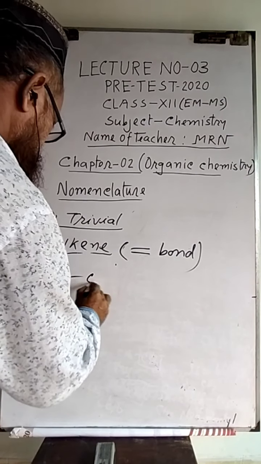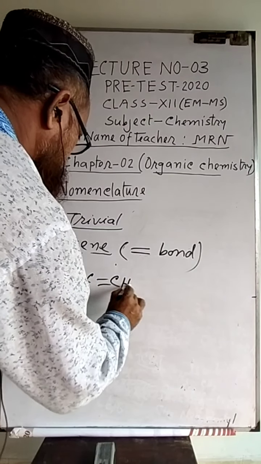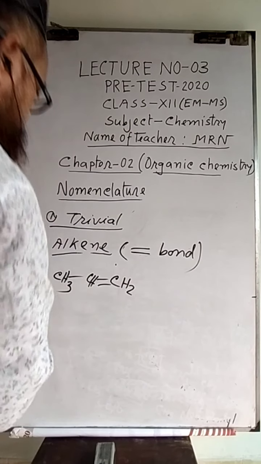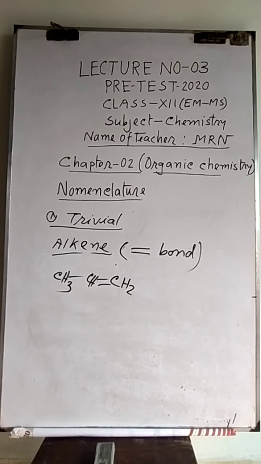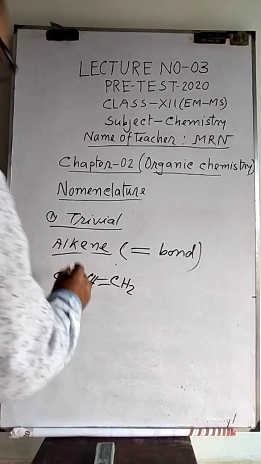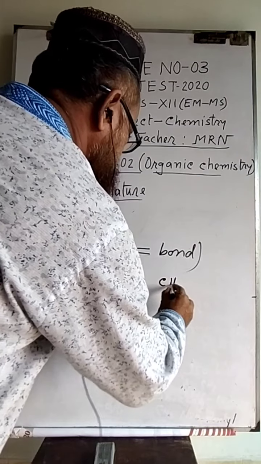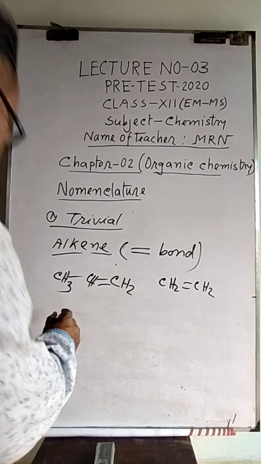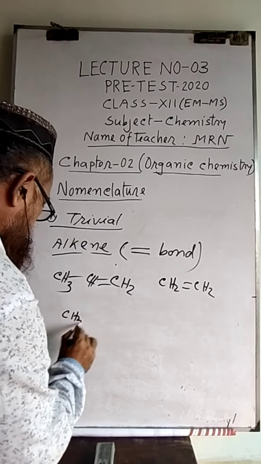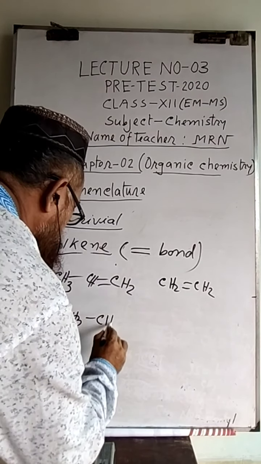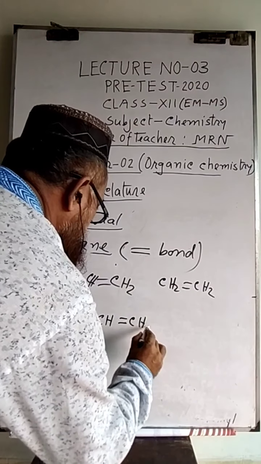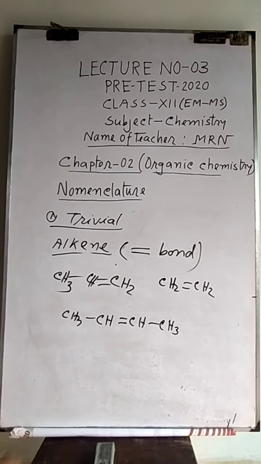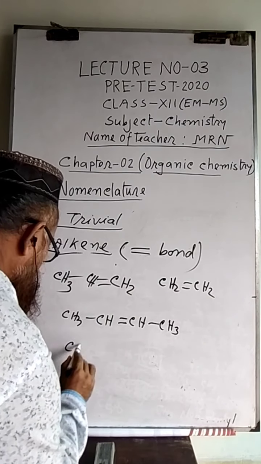For example, this one is called propene. This one is called ethene because it contains 2 carbon, and this one is called butene, and this one is called another butene.